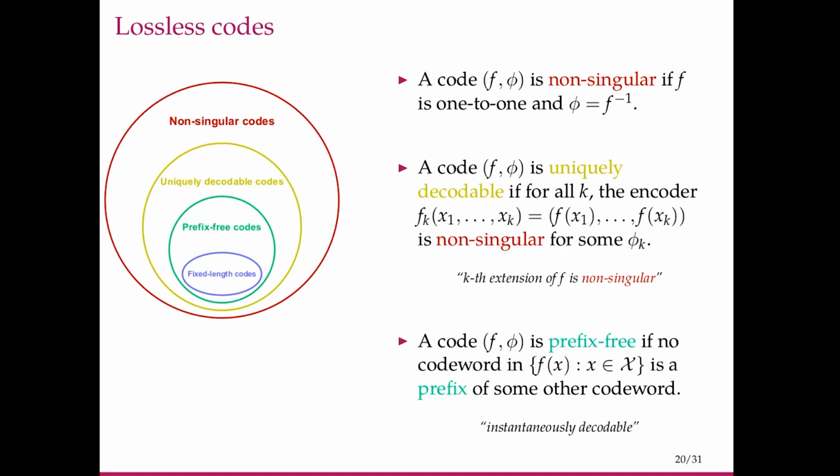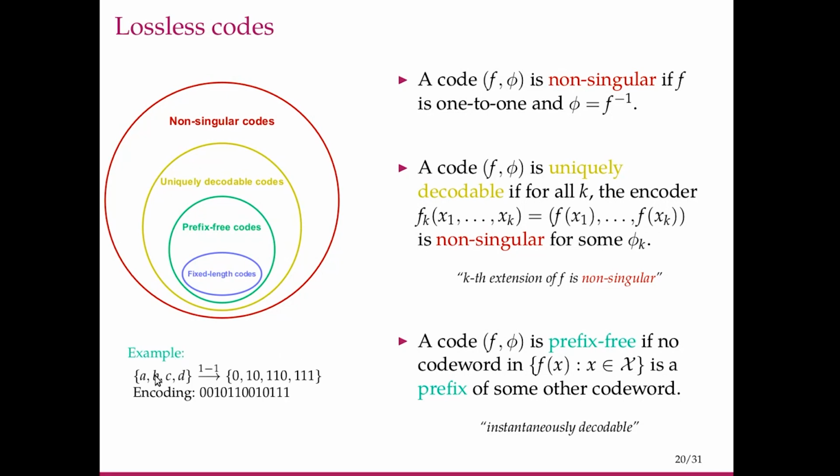Prefix-free codes are those codes for which no code word in the set of code words is a prefix of some other code word, meaning it does not appear at the beginning of some other code word. So once you see a code word, you can be sure that it is indeed that and it is not the first part of some other code word. So you can instantaneously decode.